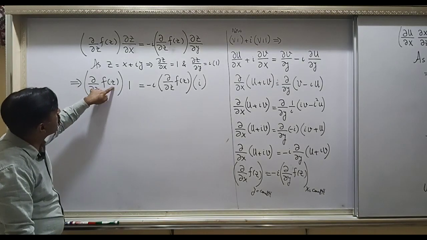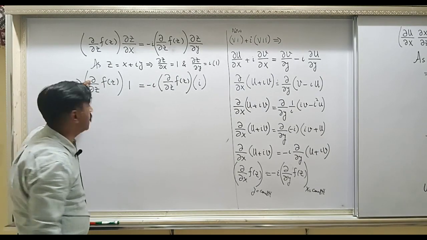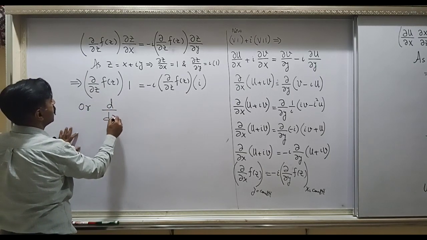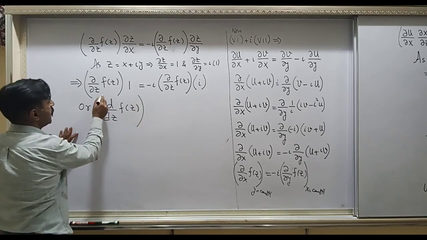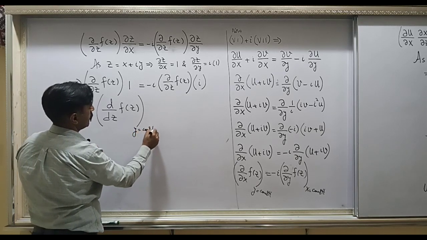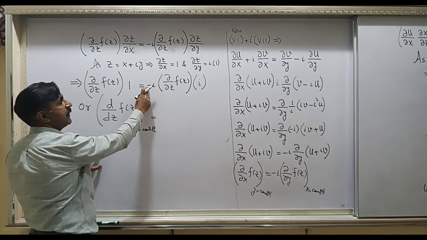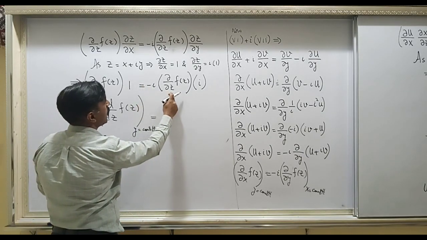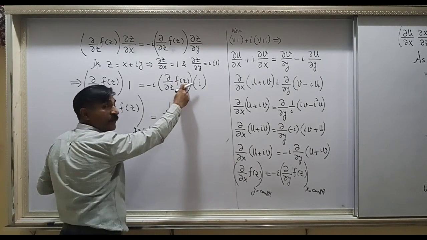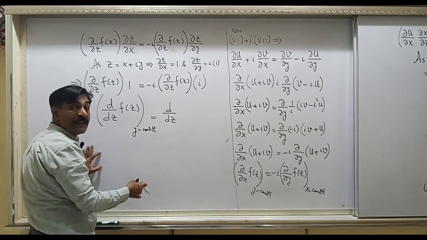Since your function f depends on one variable, in this case the partial sign can be converted into the total derivative. So this is d by dz of f(z), and this is for the case when y is constant, equal to this i into i will make i square, that is minus 1, and this minus 1 will make it plus 1, and partial is to be now converted to total derivative because f now depends on one variable, and differentiation of one variable is usually written with d by d.